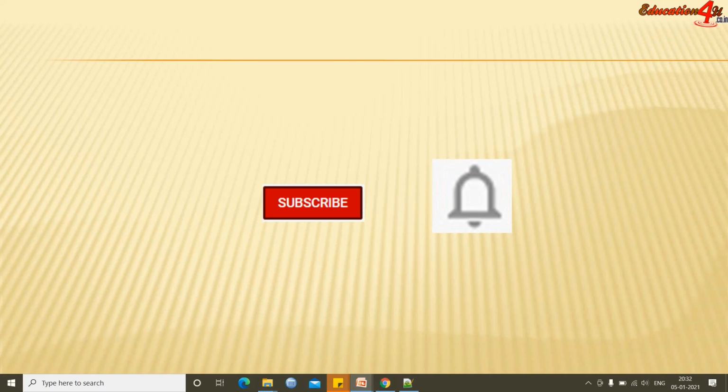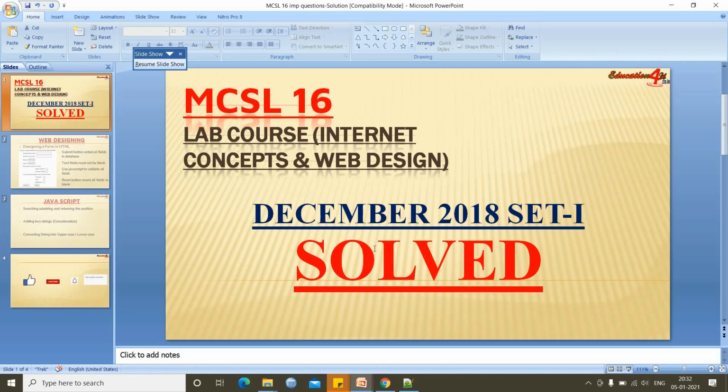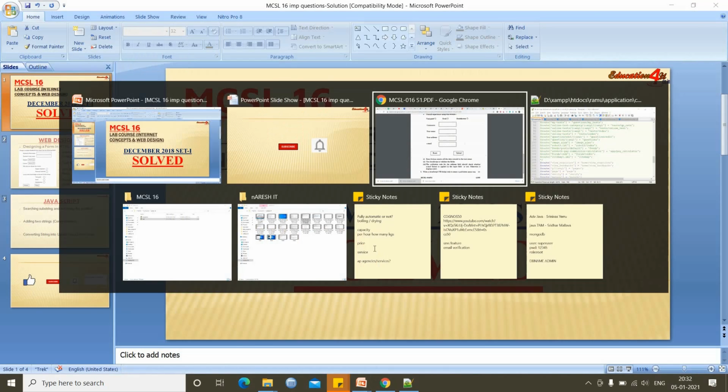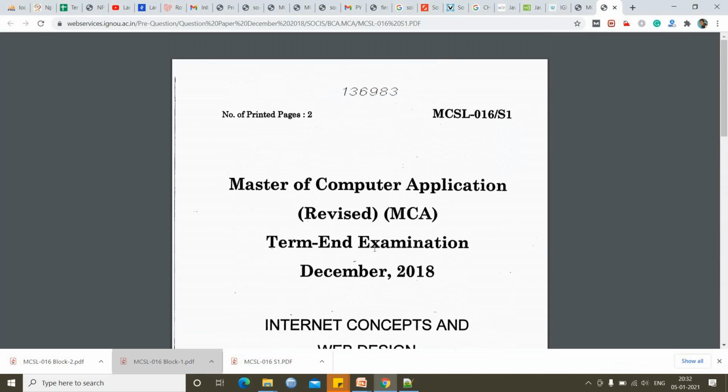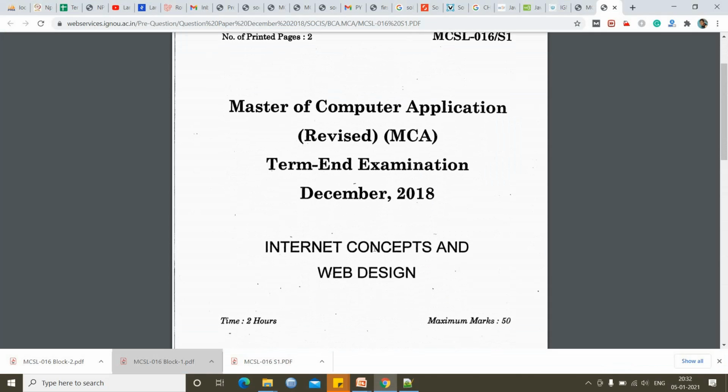So before proceeding, let's see what is the pattern. Okay. So here is a one question paper.